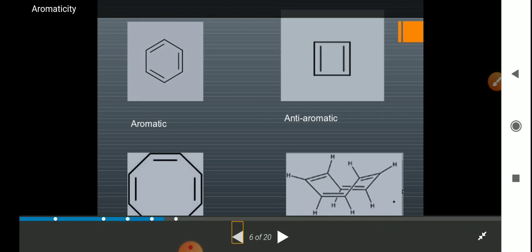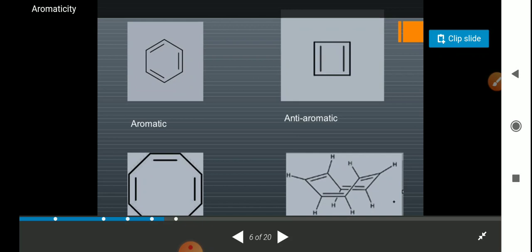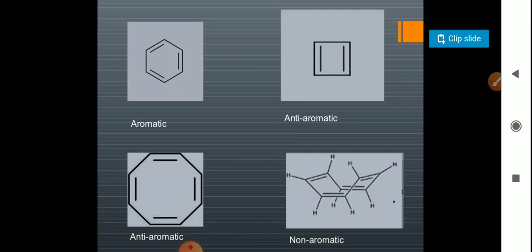So here the conjugation is present, but the number of electrons is 4 pi, that is 4n pi electrons. That's why it is another kind of compound, and it is very less stable, and it is called an anti-aromatic compound.